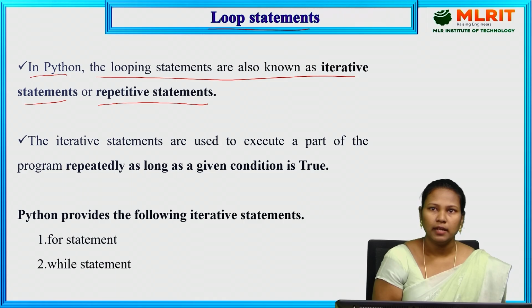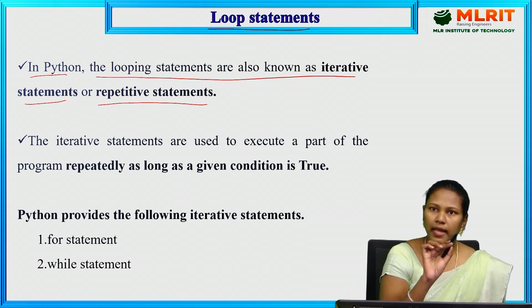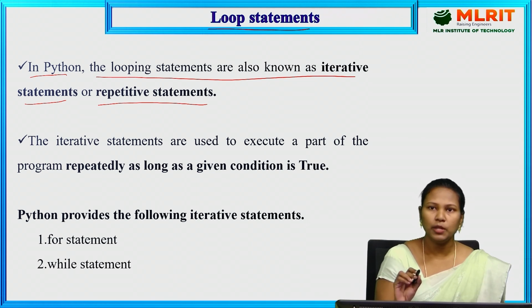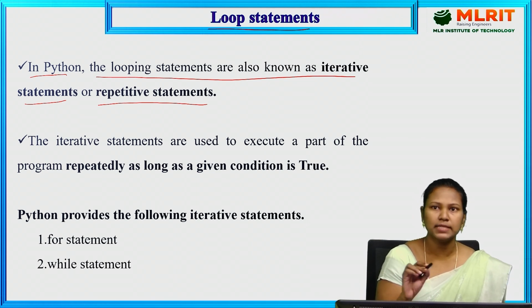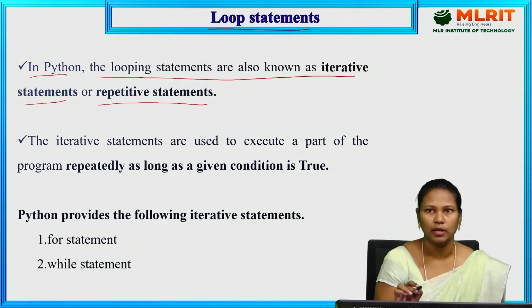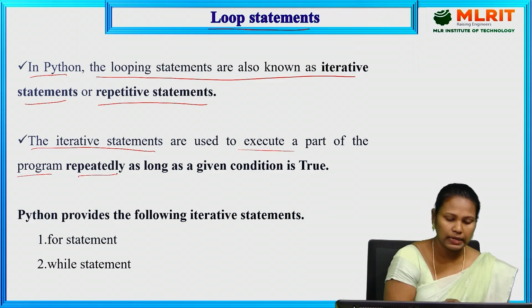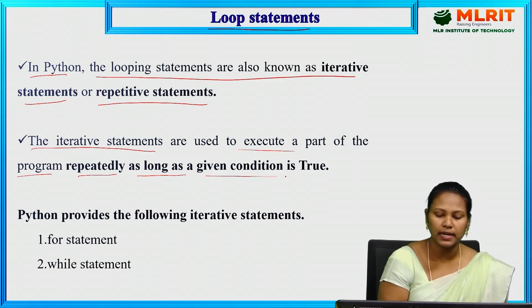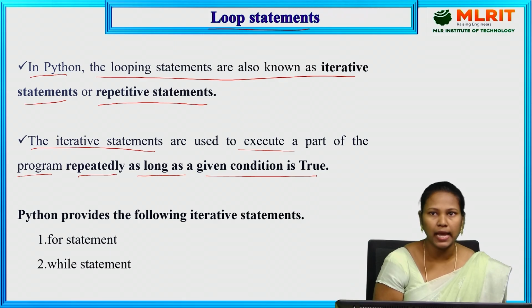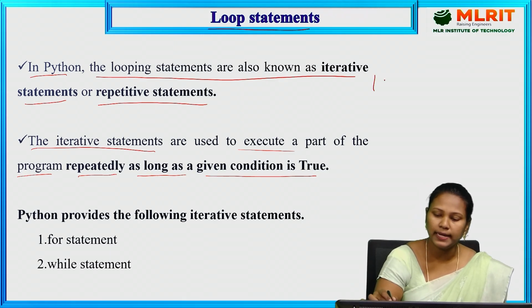So here, if you want to print n number of values, we can't write n print statements. We can use the loop statements for repeating the same line again and again, so it reduces the code. The iterative statements are used to execute a part of the program repeatedly as long as the given condition is true. If I want to print the integers 1 to 100.